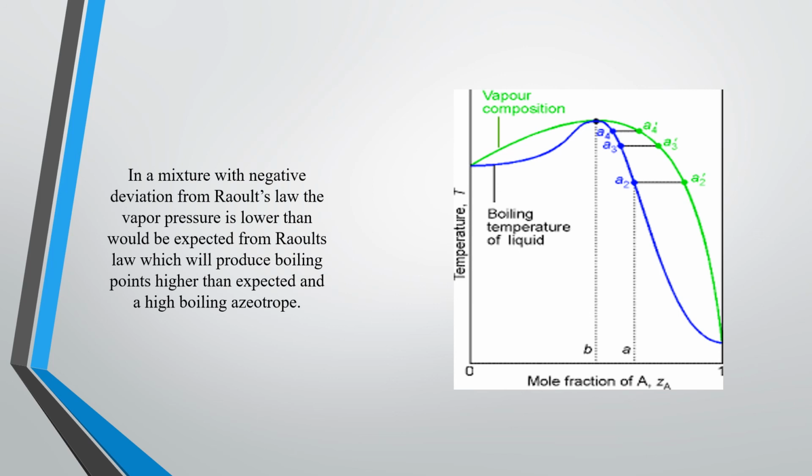In this mixture with negative deviation from Raoult law, the vapor pressure is lower than would be expected from Raoult law and will produce a boiling point higher than expected and high boiling point.